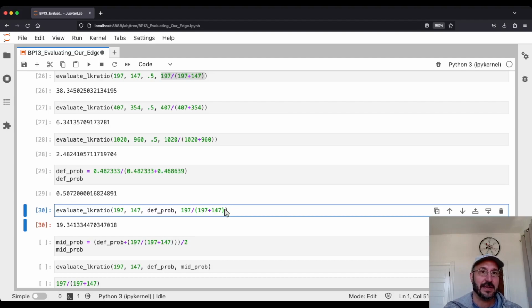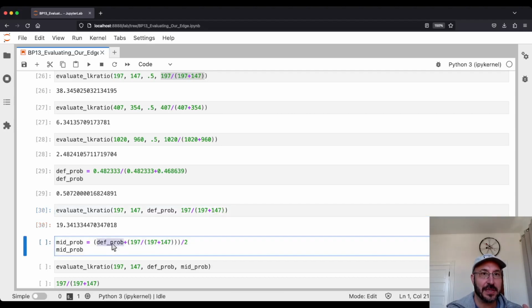So what if I said, okay, how much more likely would it be? I'm not going to pick the best possible number. I'm going to go halfway between the default probability and this sort of perfect number, and I'll call that the mid-prob. So I take the default probability, I take our previous alternative probability, and I find the midpoint. I'm going to call this mid-prob.